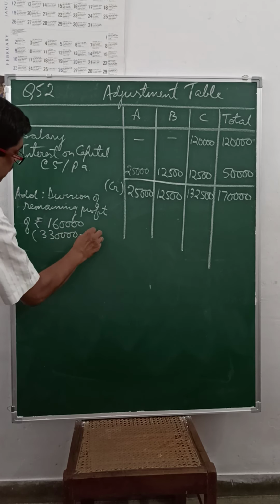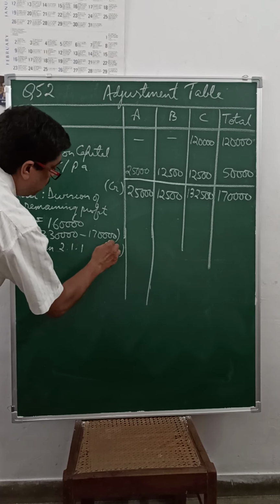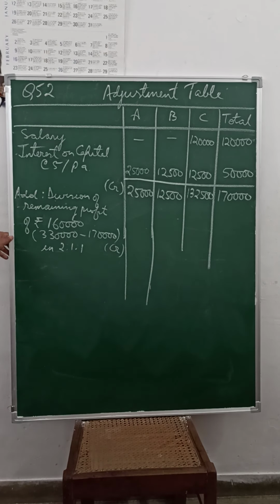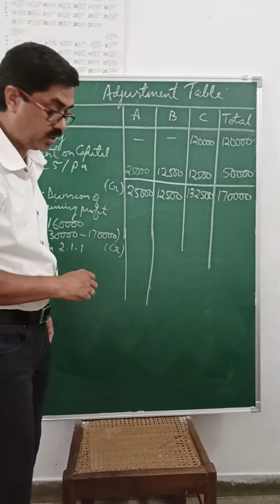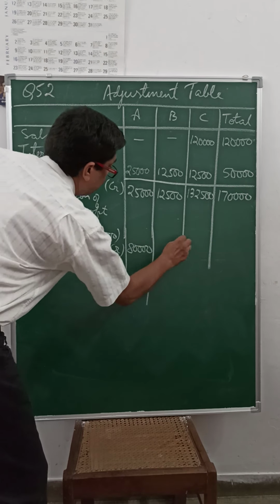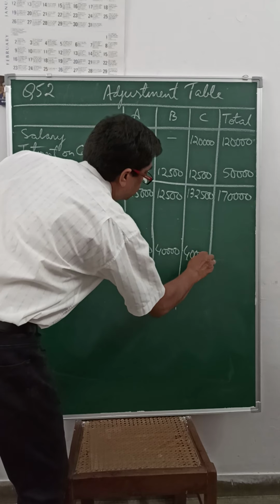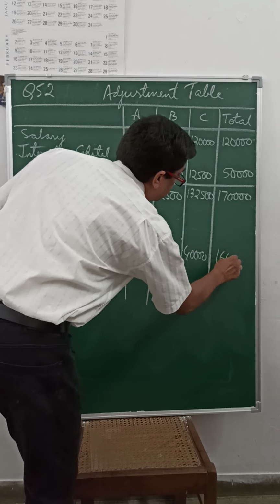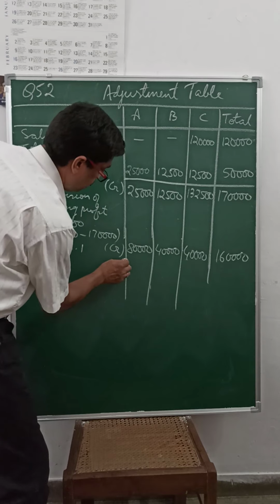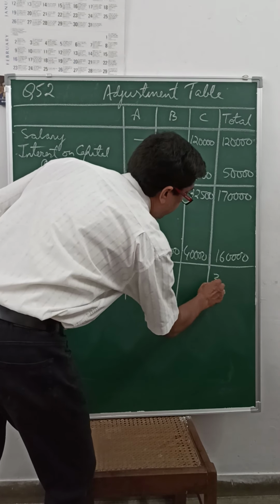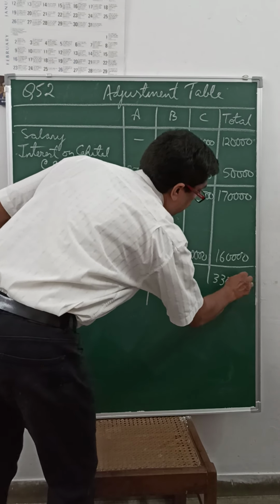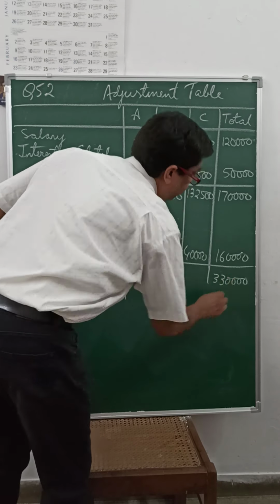In the 2:1:1 ratio. This will also be credited, means it will be entitled to the partners, so it will be credited. The share is coming 80,000 for A, 40,000 for B, and 40,000 for C. Total comes to 1,60,000. So total profit was 3,30,000. Of that, 1,70,000 are the expenses. So the remaining divisible profit should have been credited to partners' capital account.